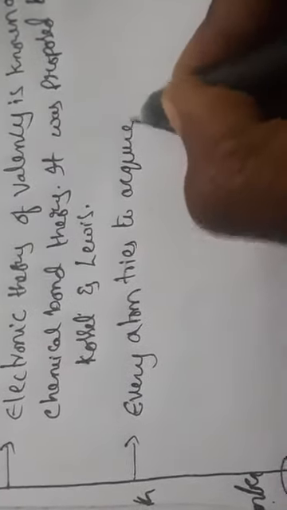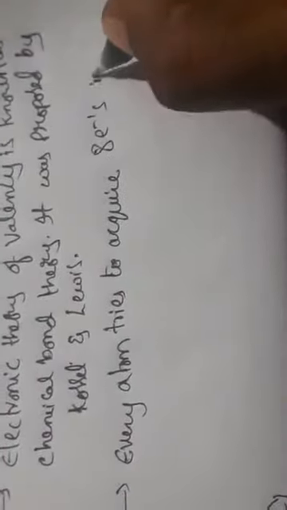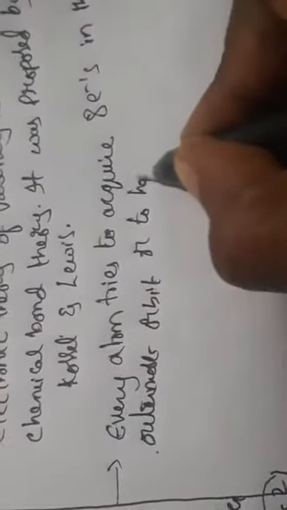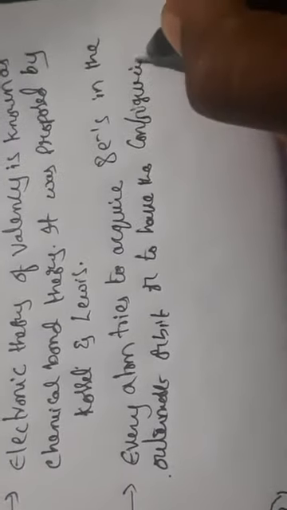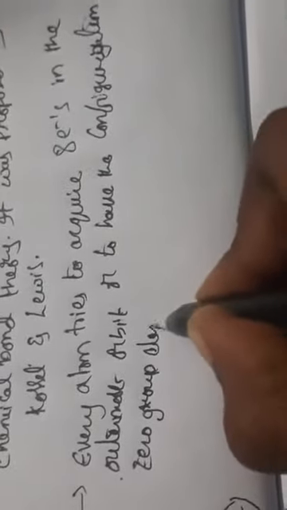Lewis has described that every atom tries to acquire eight electrons in the outermost orbit, or to have the configuration of zero group elements in the valence shell.